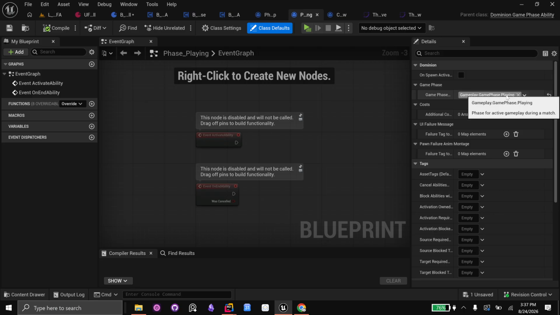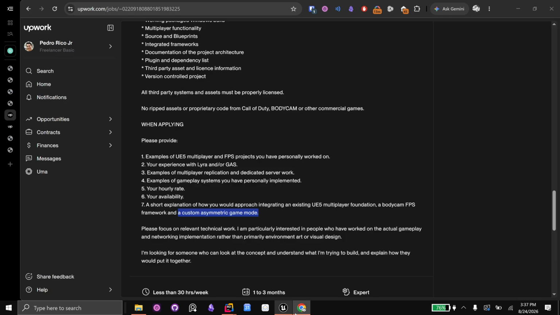Over here we can have playing dash, we can have playing dot round 1, playing dot round 2, and let's say round 3 is a sudden death mode or whatever. We can customize all of that. Very easy to do, and all of that can exist Blueprint side, C++ side, simple. And that's basically it for the asymmetric game mode. It's not hard. This is very easy to do.